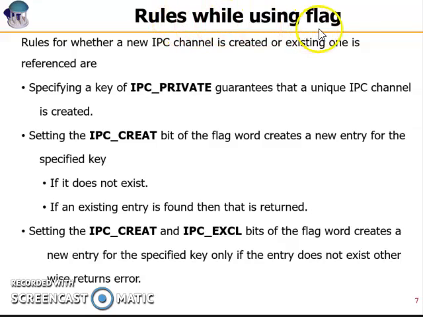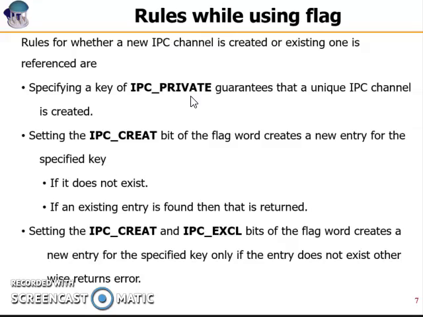So these are the rules for creating this particular flag, which speaks about the type of IPC channel that you are trying to create. Generally, we can create any IPC channel as a private one or a public one. If you would like to create an IPC channel to be a private one only for you, then the flag that we are supposed to use is called IPC_PRIVATE. If you have used IPC_PRIVATE and the channel exists, that channel will not be accessed. It helps you only in creating a private channel.